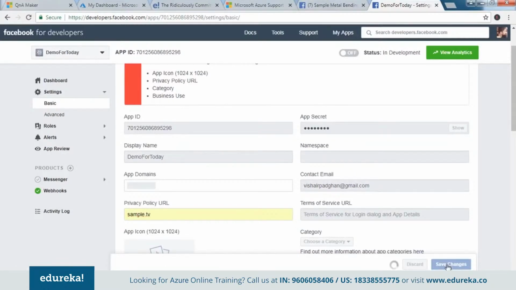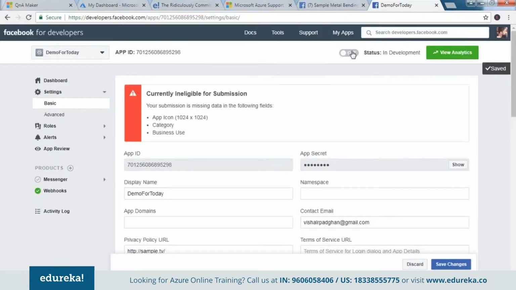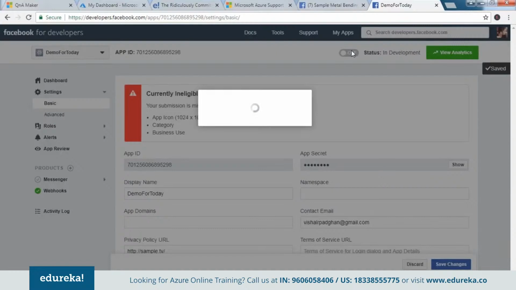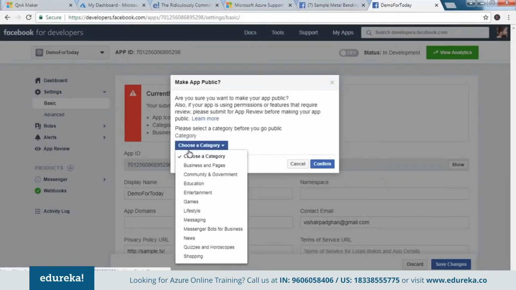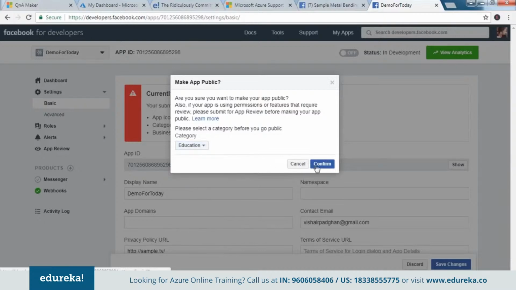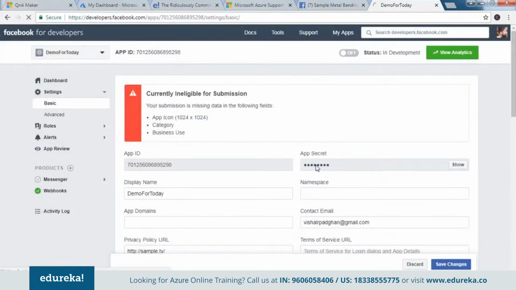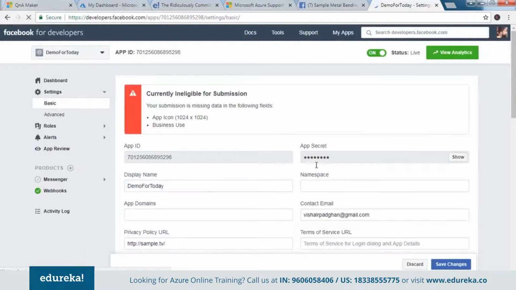Now can I set it live? Definitely I can set it live now. So I say set it live. It would say select a domain first. Which domain do you want to target? Say education, and I say confirm. There you go. So this is done. Let me just go back to app review.